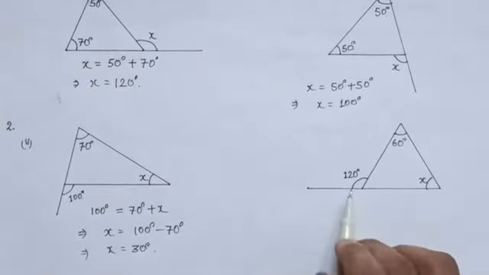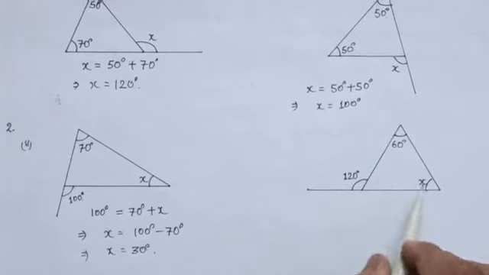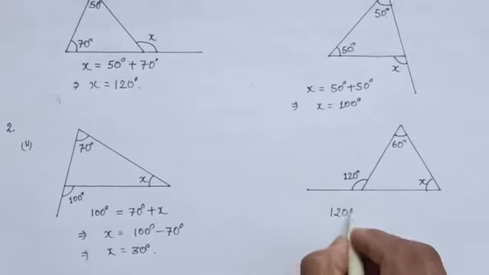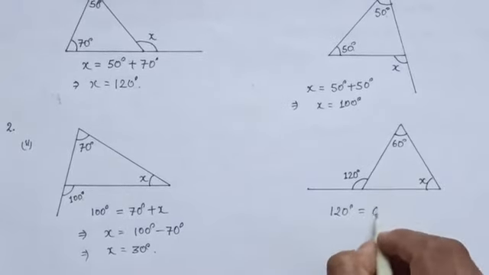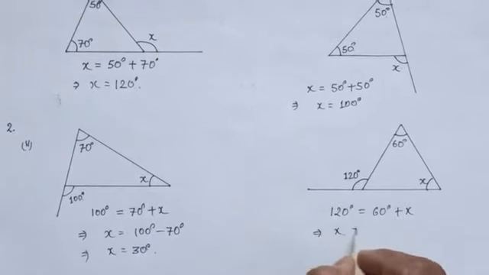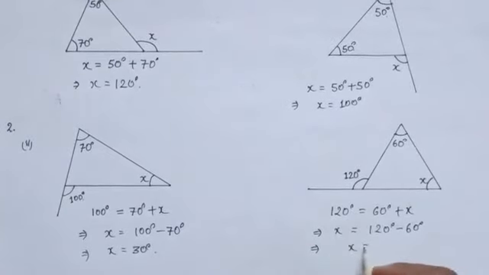Now here you can see that 120 degree is the exterior angle to the interior opposite angles 60 degree and x. So we can write 120 degree is equal to the sum of 60 degree plus x, and from here we can calculate x is equal to 120 degree minus 60 degree. That means x is equal to 60 degree.